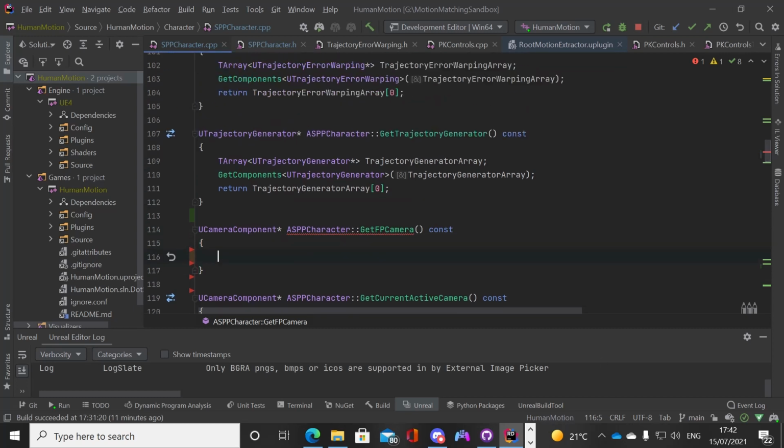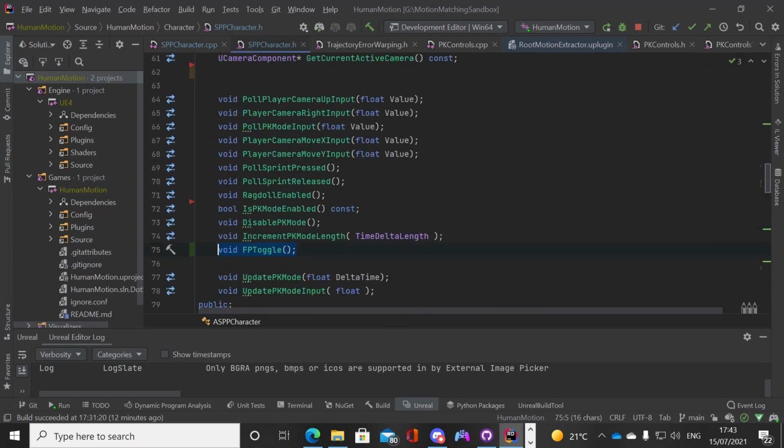So a lot of getter methods, they simply get a value, are constant or const because they don't change anything. A lot of setter methods are not const because they change things and they can change themselves. So this, because nothing changes and we're just reading values as read only, this is a const. Now the reason why this is red is because we haven't defined it in our header file.